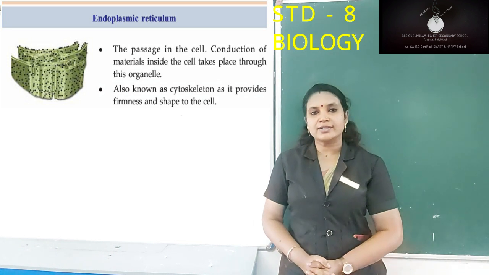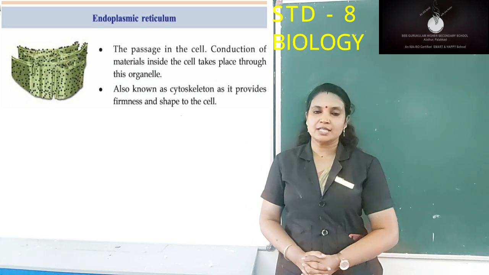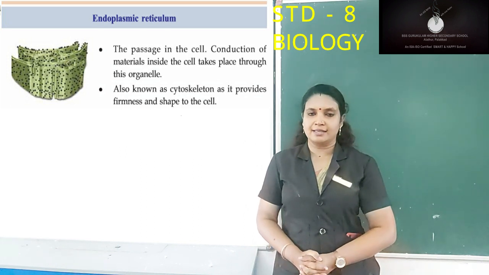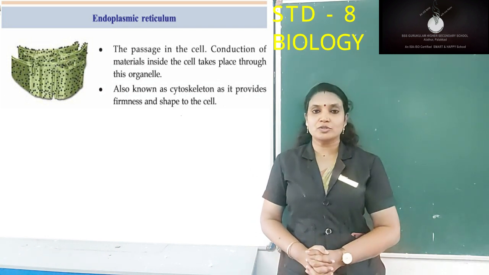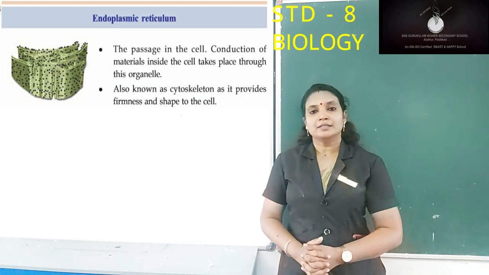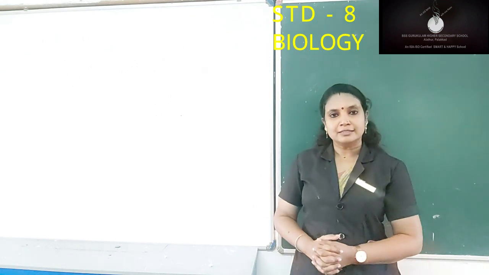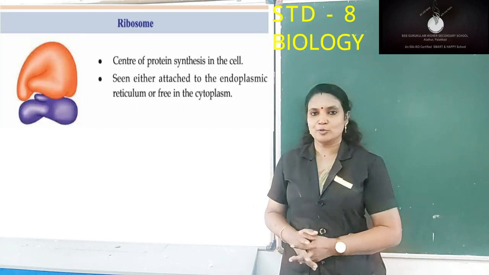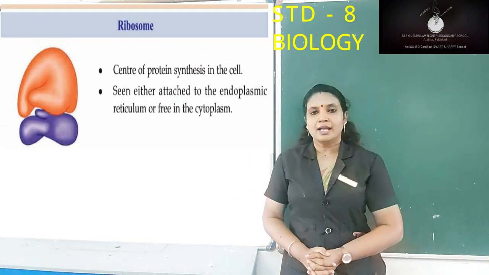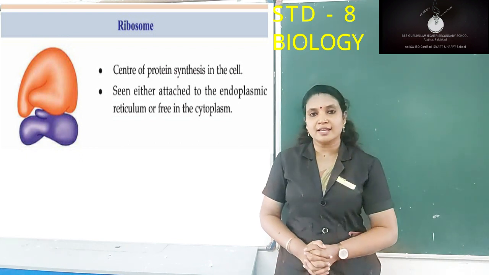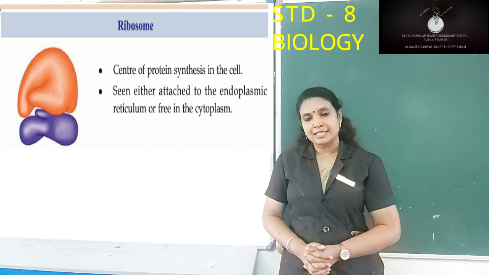It also provides strength and firmness to the cell, so it is also known as the cytoskeleton of the cell. In our body, there is a skeleton, and this skeleton provides strength and support to us, and it also provides a framework to us, isn't it? In the same manner, the endoplasmic reticulum provides strength and firmness to the cell. The third one is ribosome, and its function is protein synthesis. Ribosome is seen either attached to the endoplasmic reticulum or free in the cytoplasm.